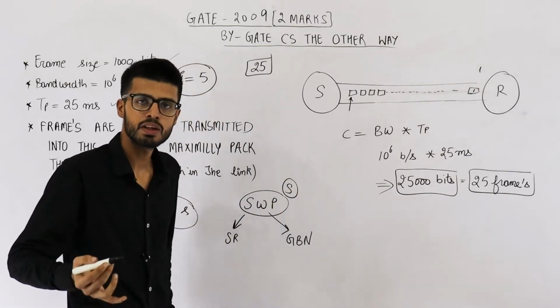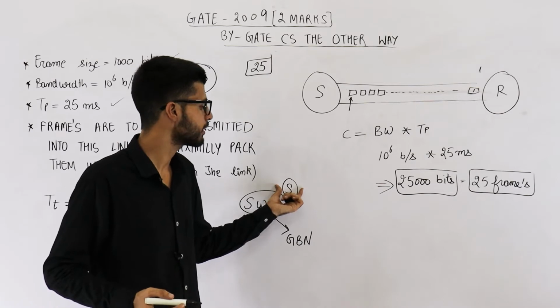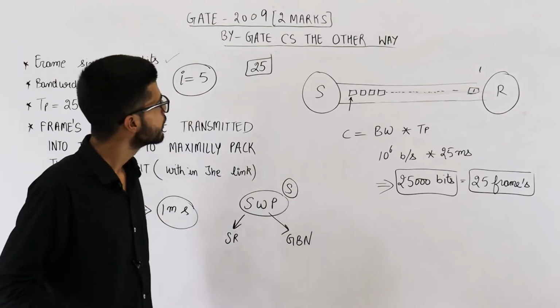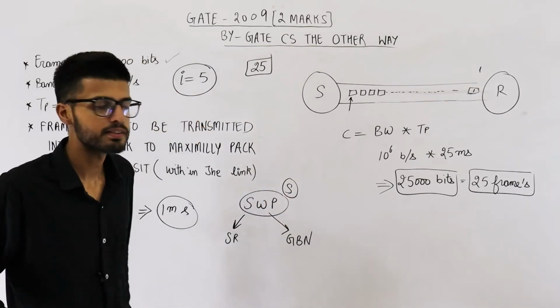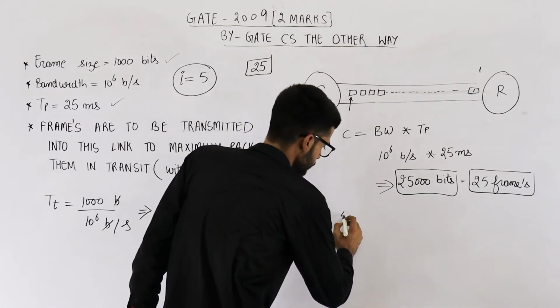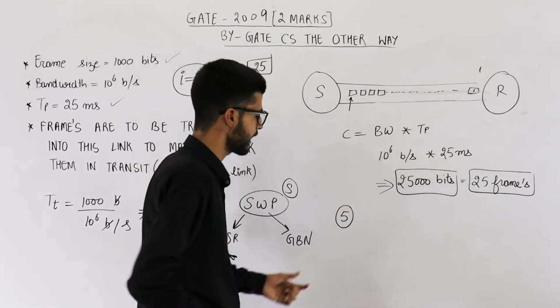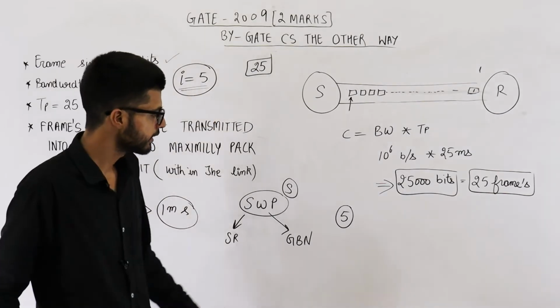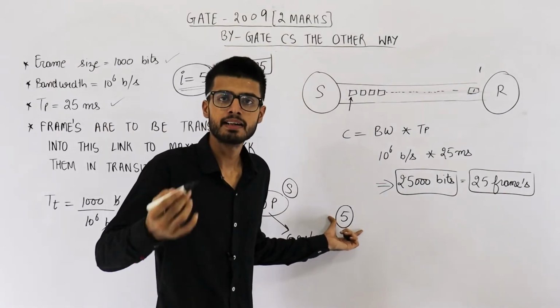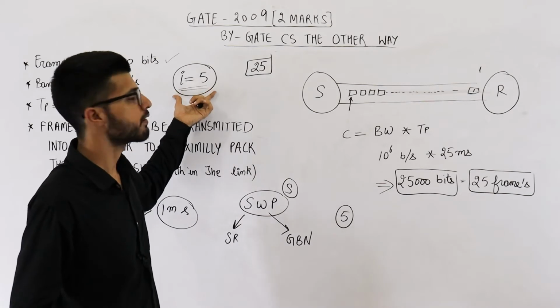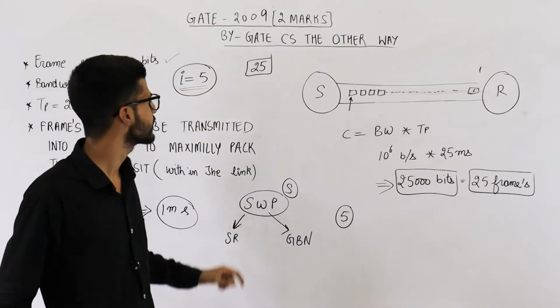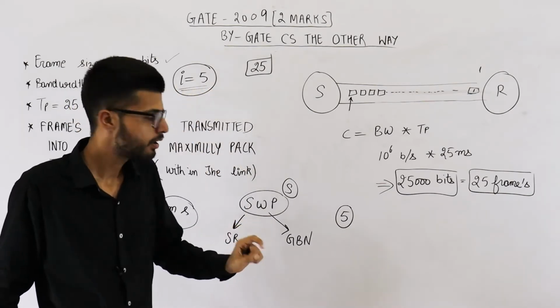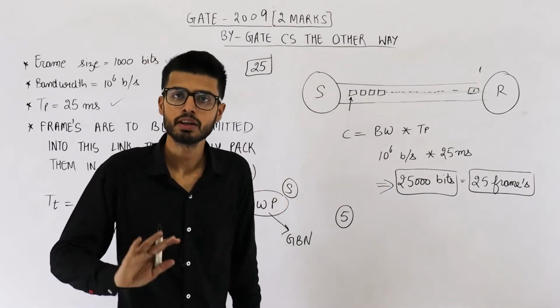So how many sequence numbers are required? That will depend on the sender window size. If the sequence number field has 5 bits, earlier we found out that the value of I is 5. They are saying the sender sends 2 raised to the power I frames. That means the sender window size is 2 raised to the power I. Here we are completely ignoring the receiver window.